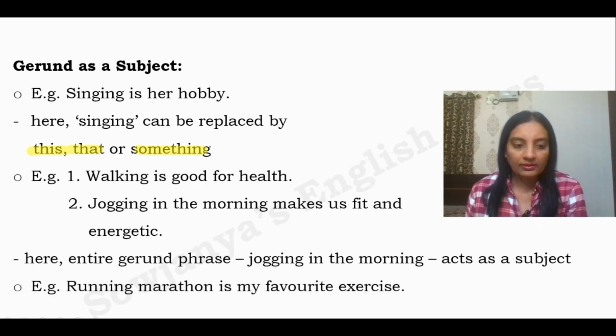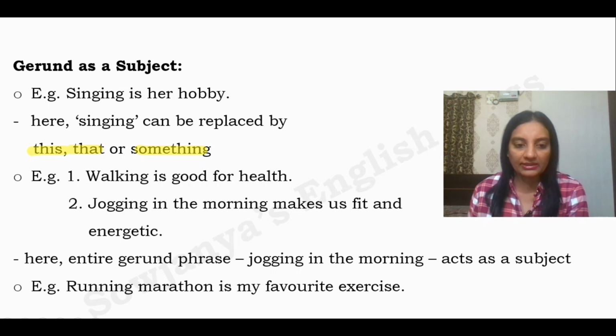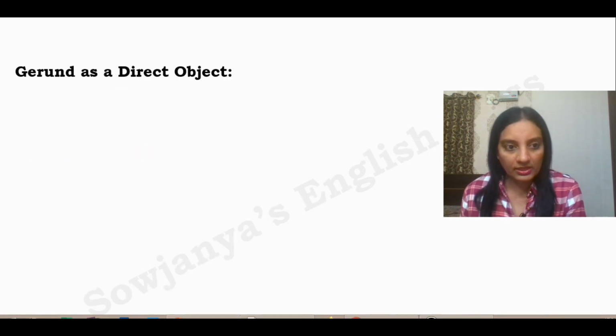And then look at one more example. Running marathon is my favorite exercise. So here, running marathon, this entire gerund phrase, acts as a subject. Now let us see gerund as a direct object. What is a direct object, by the way?